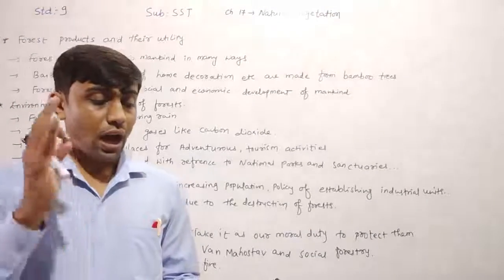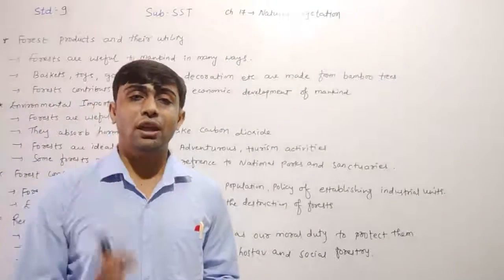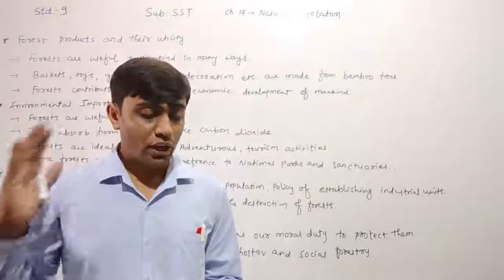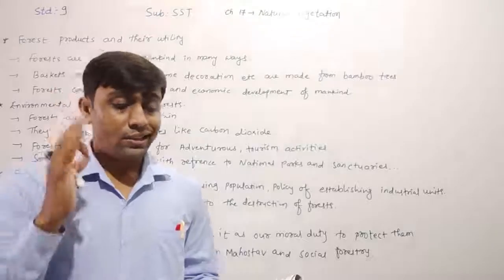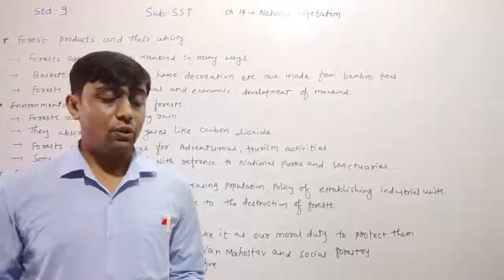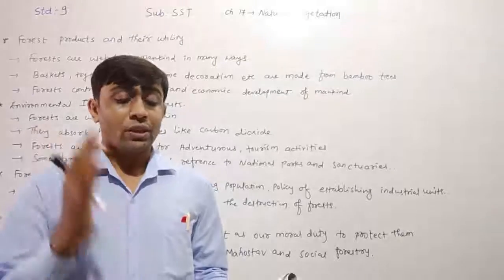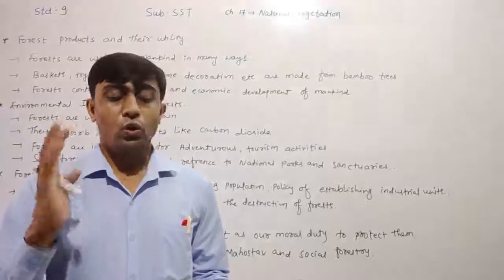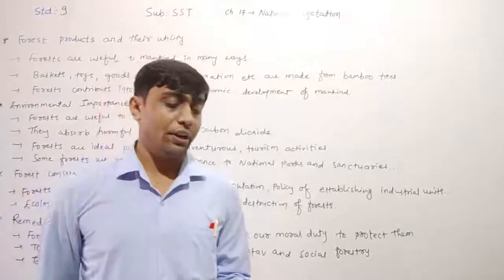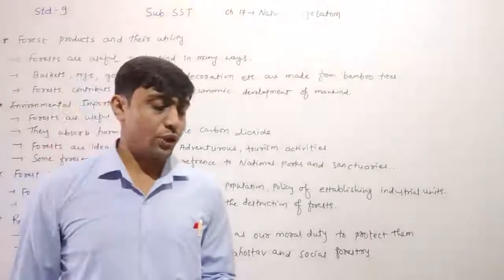Adverse effects are noticed due to forest destruction. This includes decreasing rainfall, drought, global warming, greenhouse effect, advancing desert, shelterlessness of wild animals, etc. What happened there, dear children? Which are the adverse effects due to forest destruction? Then we can include decreasing rainfall, drought, global warming, greenhouse effect, advancing desert, shelterlessness of wild animals. These are all the adverse effects due to forest destruction.